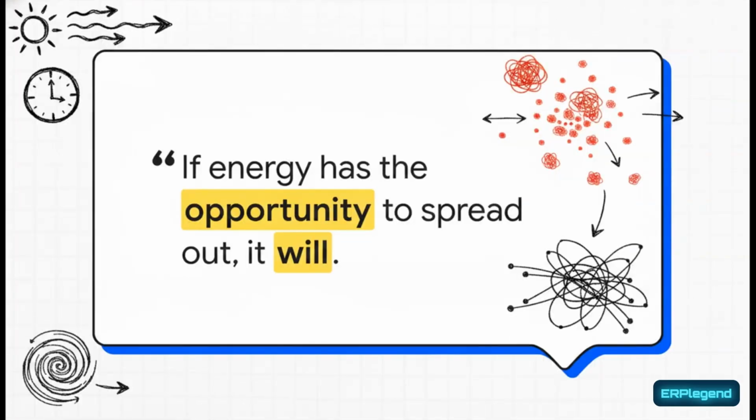But despite all those challenges, it remains a completely foundational pillar of science and technology. As our source material so eloquently puts it, that's why entropy has been called time's arrow. If energy has the opportunity to spread out, it will. It really is a universal rule. In the physical world, it dictates the inescapable flow of heat and time. And in the digital world, it quantifies the exact boundaries of what we know and what we don't.